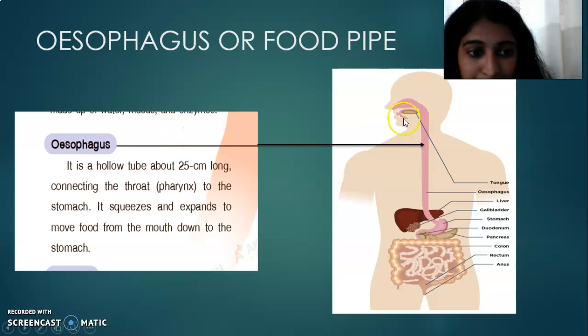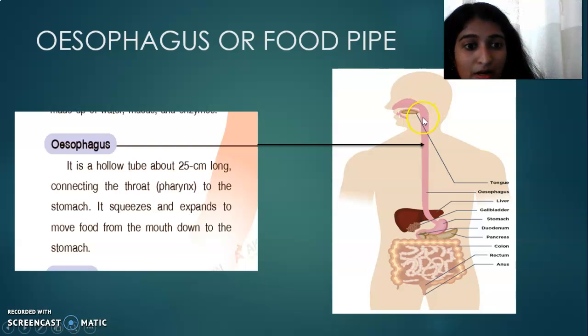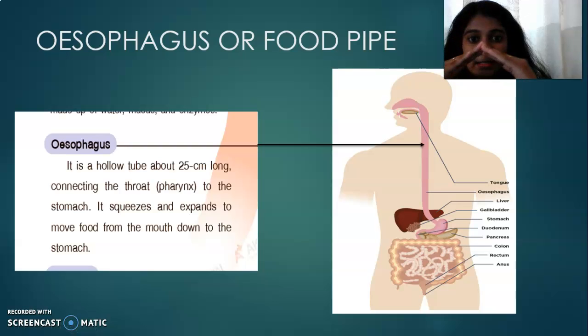You can see it starts from this point, and it will enter the stomach. The food pipe can squeeze and expand.